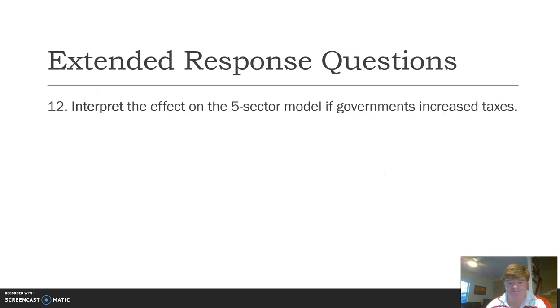One last question. Very much the same thing. Interpret the effect on the 5-sector model if governments increase taxes. So governments increase taxes. What does tax affect? What's going to be the impact? Have a pause, have a go, and then have a listen to a possible answer.